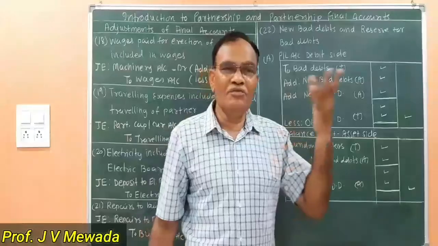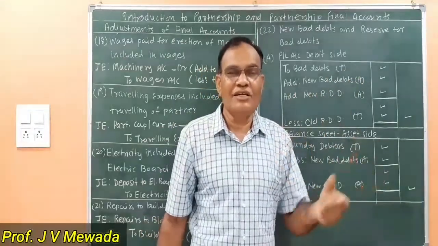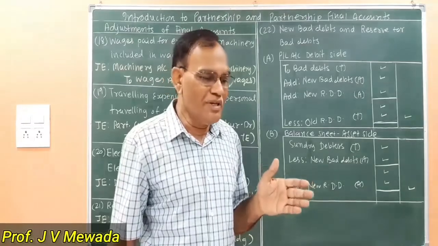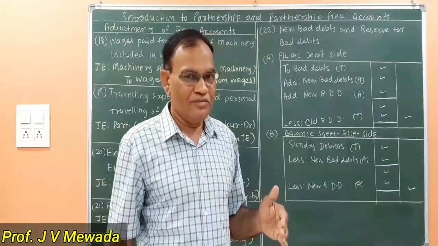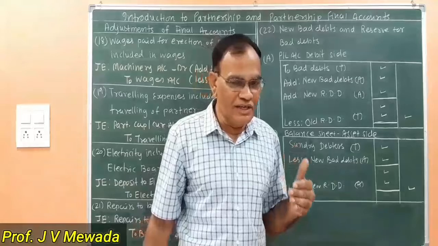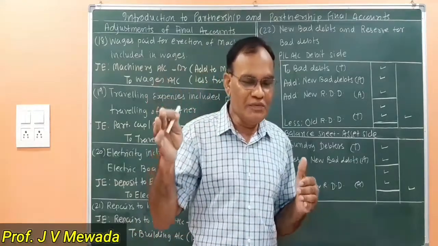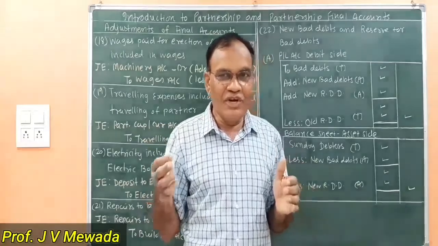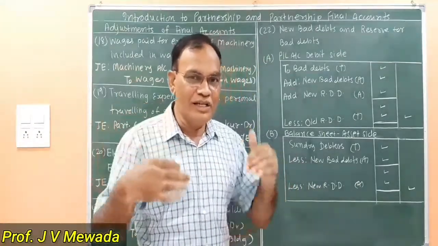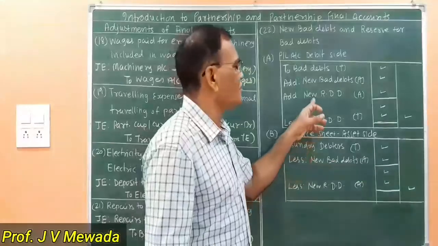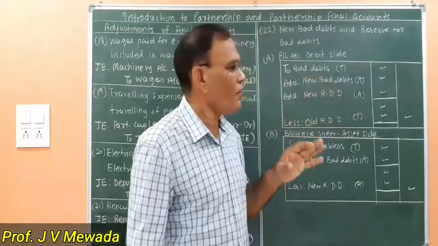That in future, that is in next year, some of the debtors will not pay. And we made the sales in the current year. We are earning profit in the current year. But loss takes place in the next year. That is why, as per the rules of the account, we are trying to adjust the loss in the current year only. Okay, that is the reserve for doubtful debts.